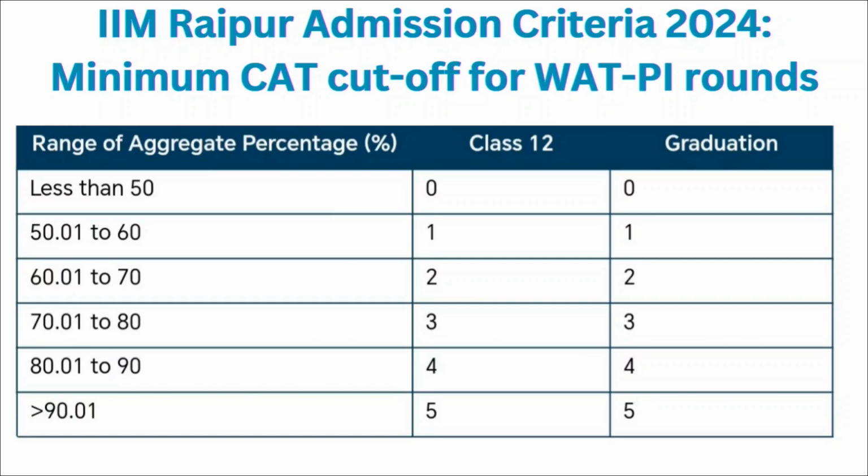So if your percentage is in between 50 to 60, then there is 1 mark. If it is in between 60 to 70, then there are 2 marks. For 70 to 80, there are 3 marks. For 80 to 90, there are 4 marks. And if your percentage is above 90, then there are 5 marks.